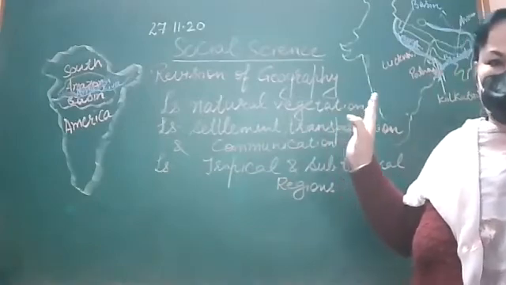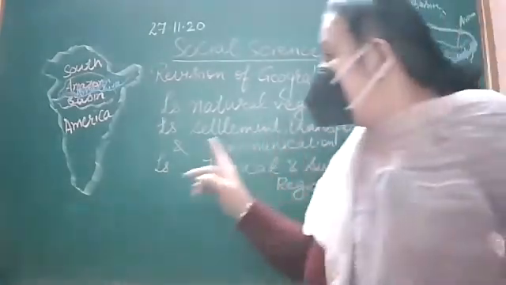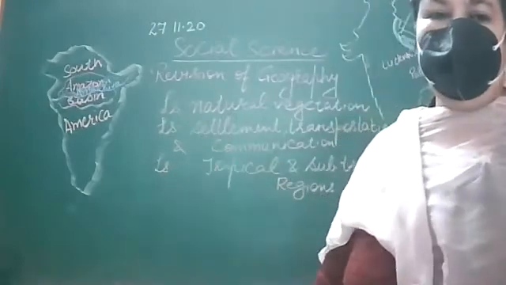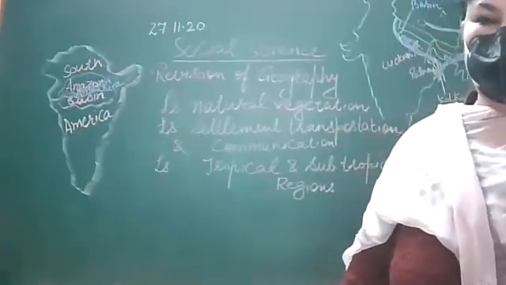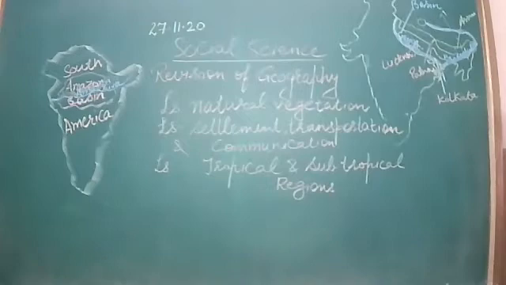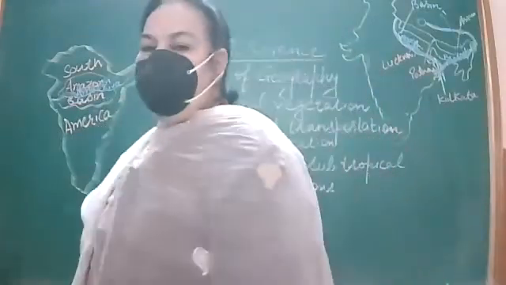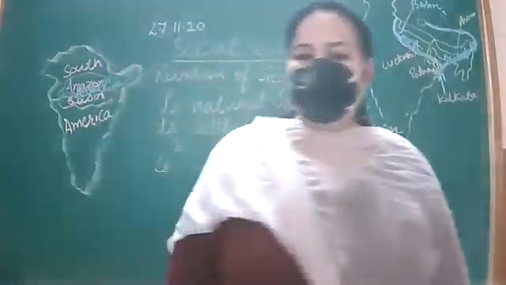Asia is a continent, and the country is India. And Amazon basin is drained by river Amazon, whereas Ganga Brahmaputra basin is drained by two rivers. Which are the two rivers? Ganga and Brahmaputra. Crops grown by people in Amazon basin. Now, which are the crops?